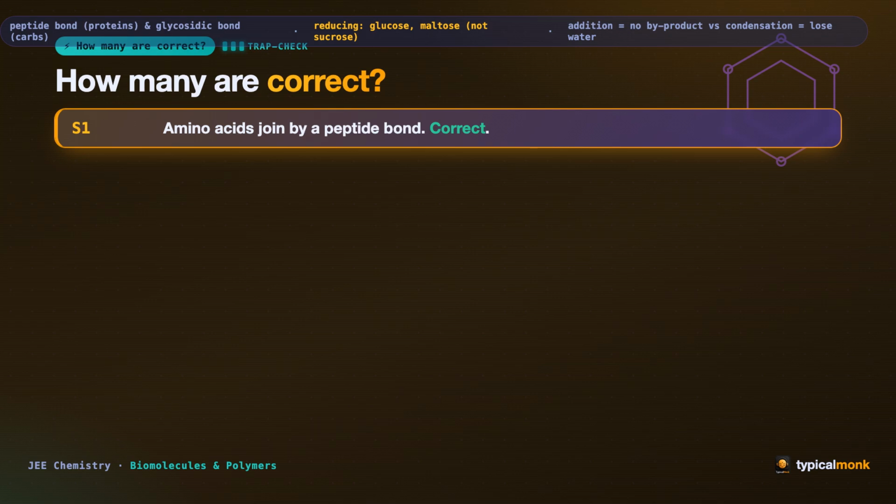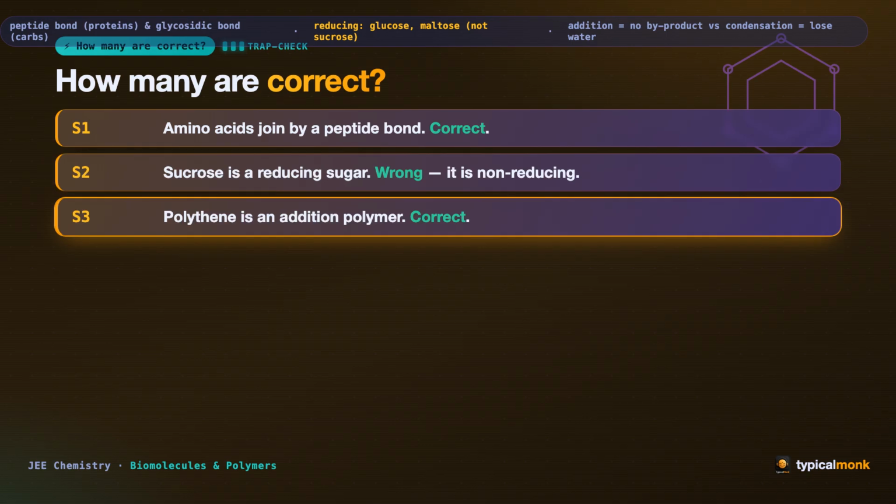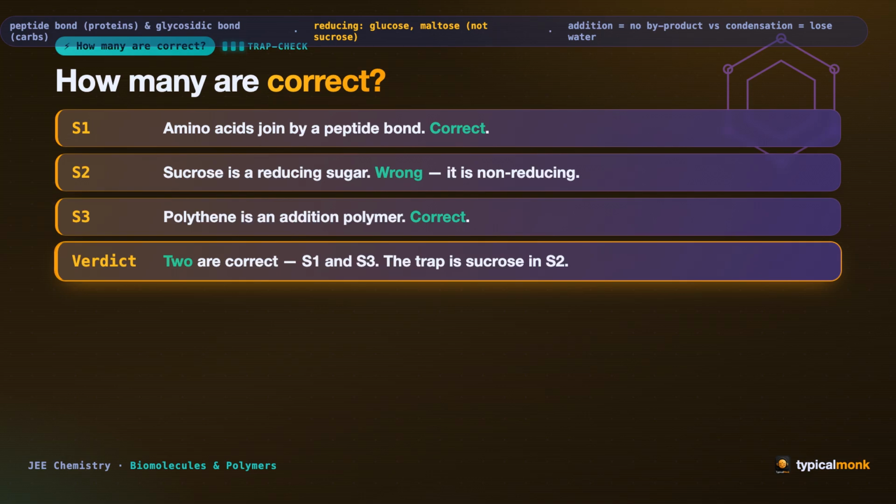Statement 1. Amino acids joined by a peptide bond. Correct. Statement 2. Sucrose is a reducing sugar. Wrong, it is non-reducing. Statement 3. Polythene is an addition polymer. Correct. So the answer is 2 correct, statements 1 and 3. The trap is sucrose in statement 2.